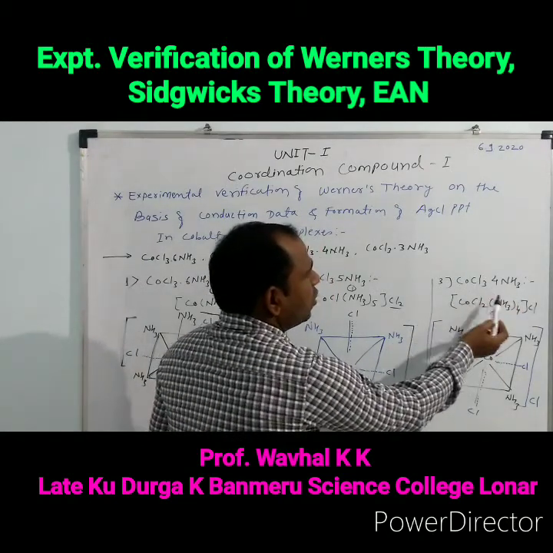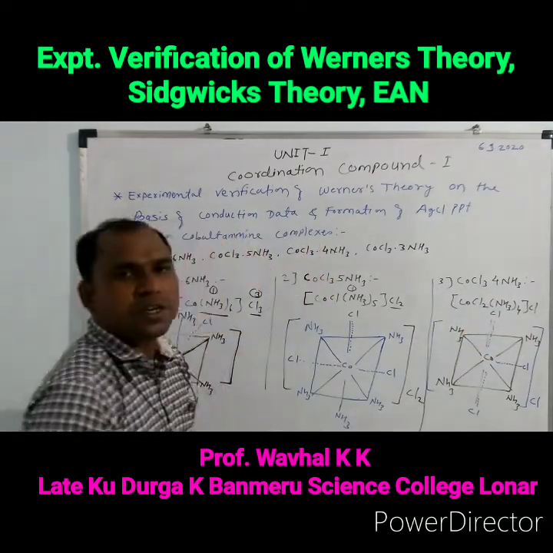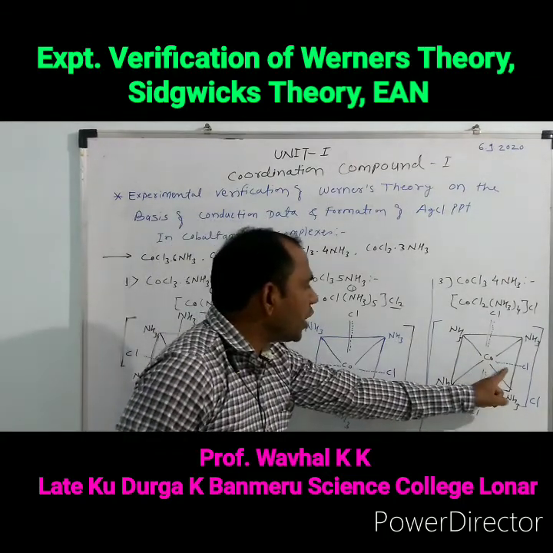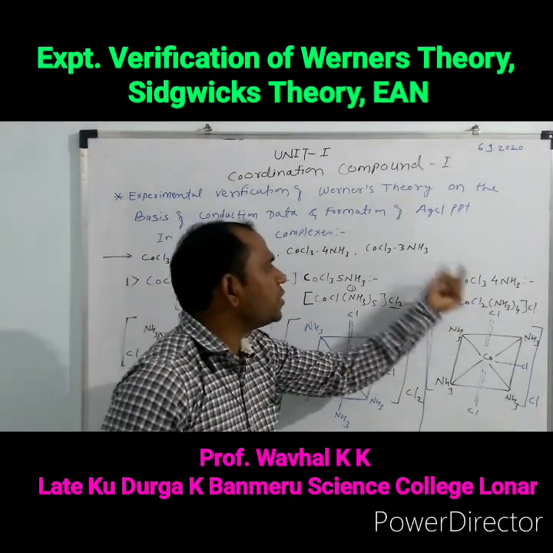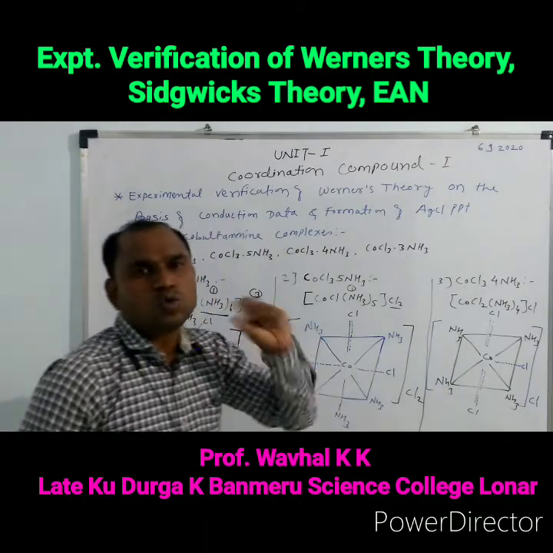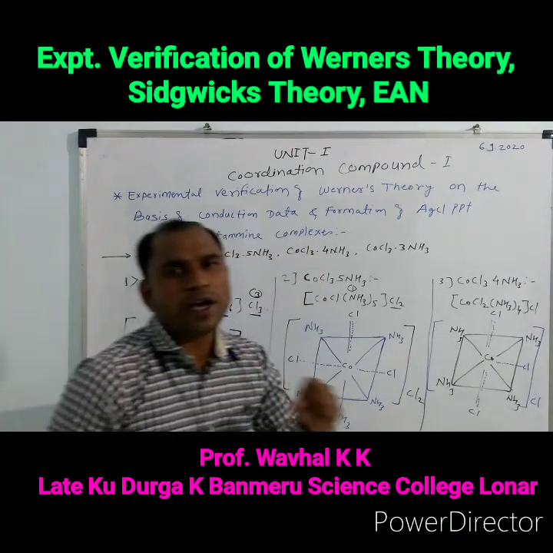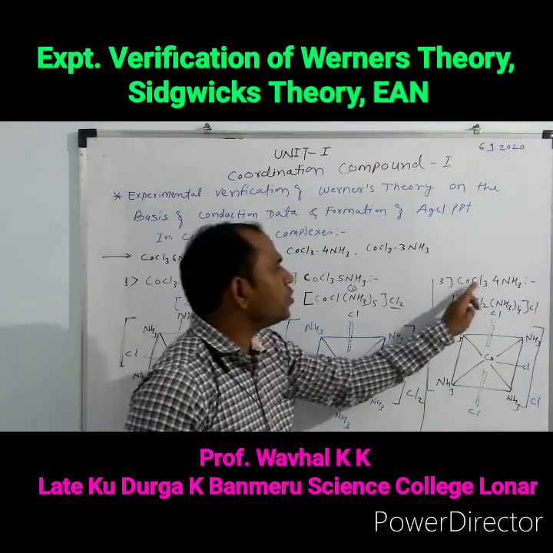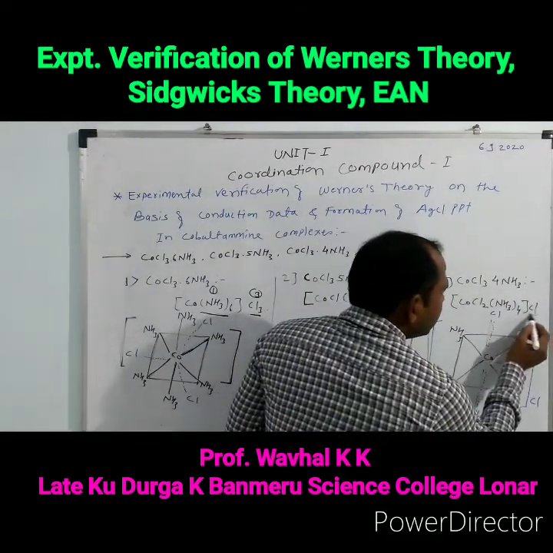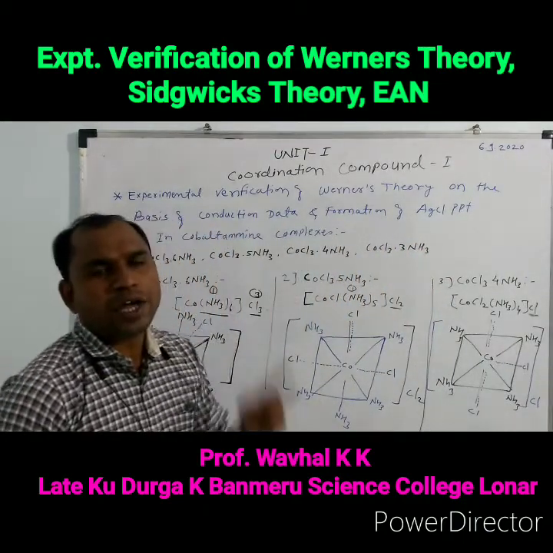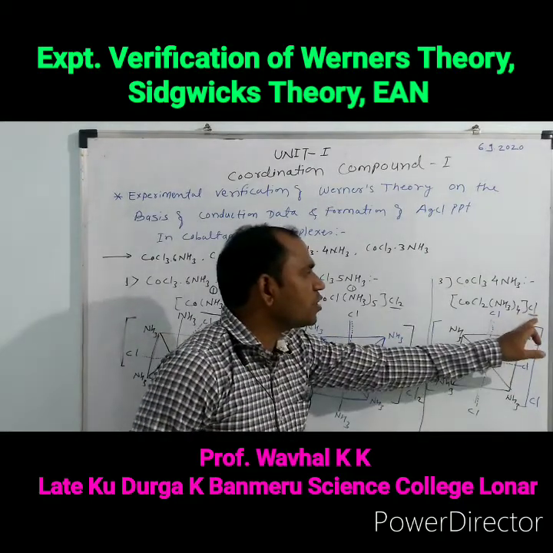In this complex, the coordination number of the cobalt is 6 and the 4 ammonia molecules are attached by the secondary valency. One of the chlorine atoms is attached to the cobalt by the purely primary valency, and the two chlorine atoms are attached to the cobalt with the help of both valencies, that is the primary plus the secondary valency. If we add the AgNO3 solution to the CoCl3·4NH3 complex, then only one chlorine atom is precipitated because only one chlorine atom is present in a primary valency, or outside the square bracket.